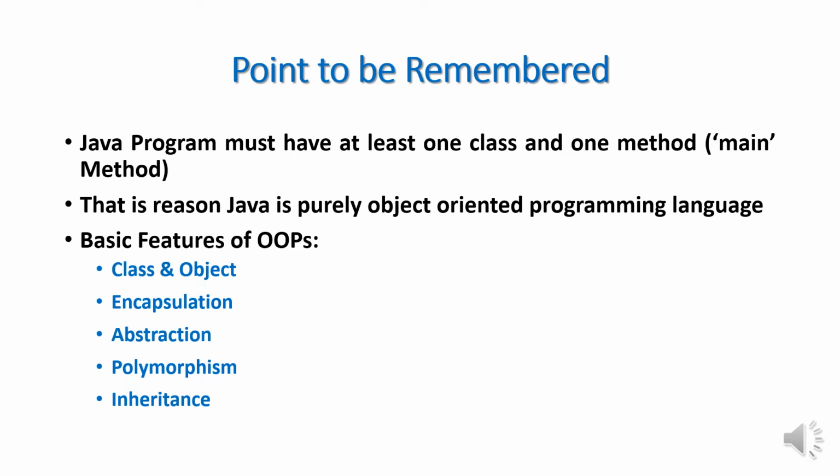So what is a class basically? A class is a collection of objects. It is a logical entity. A class can also be defined as a blueprint from which you can create an individual object. A class does not consume any space.